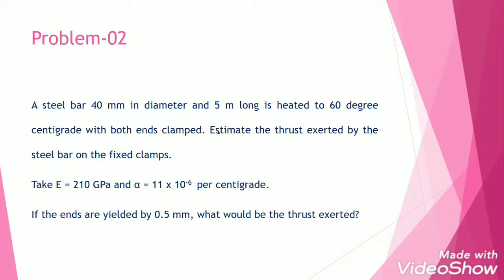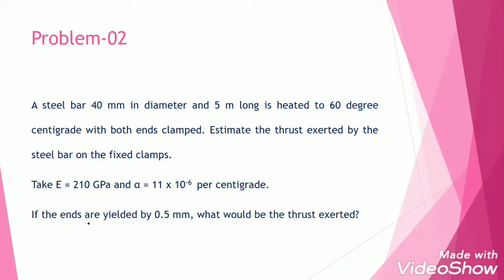The question is, estimate the thrust. Thrust means the force exerted by the steel bar on the fixed clamps. So you have to find out the force, P is equal to how much. Young's modulus of the material is given as 210 gigapascal. Alpha value is given as 11 into 10 power minus 6 per degree centigrade. So you have to find out the force. That is the first part of the problem. That is the second part in this problem. That is the last line in this question.